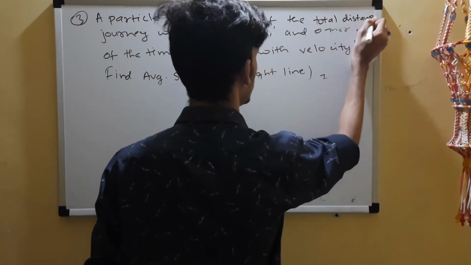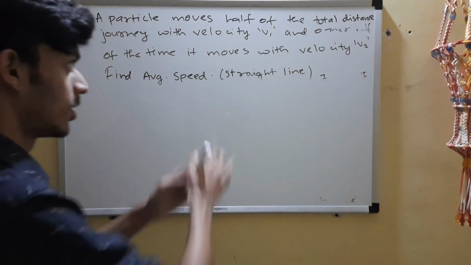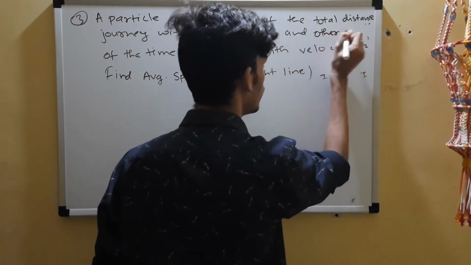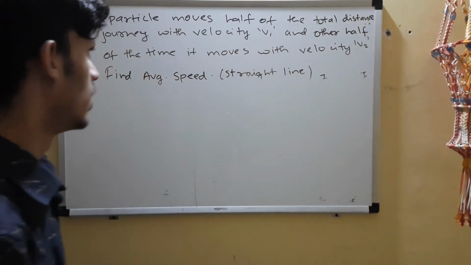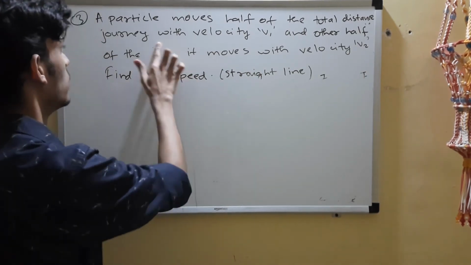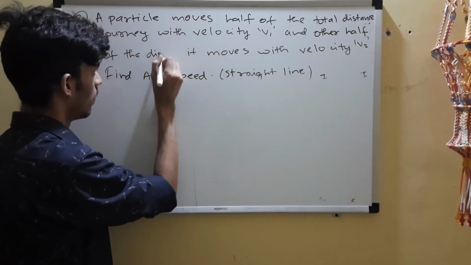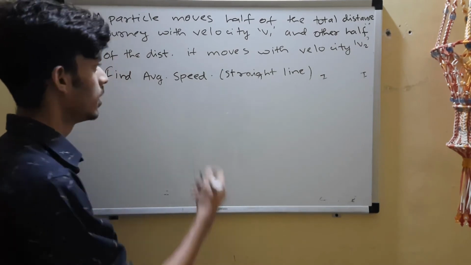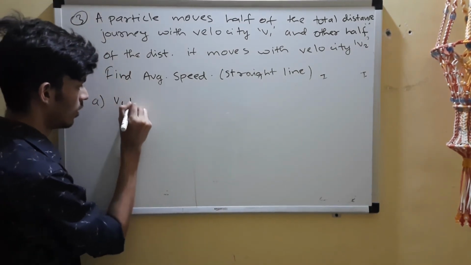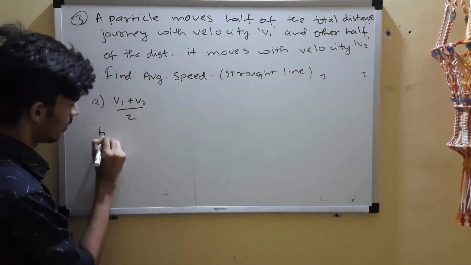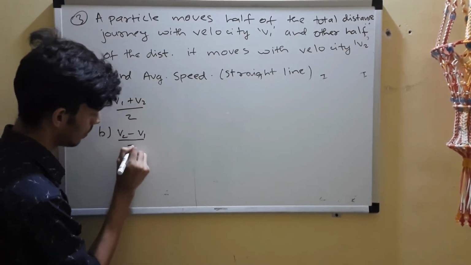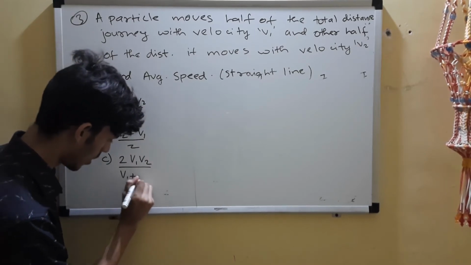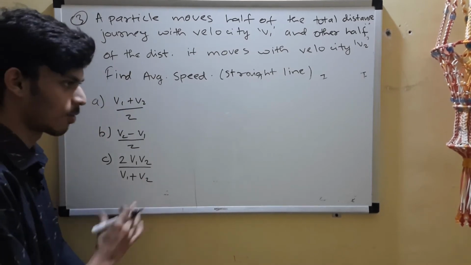So half of the total distance of the journey with velocity v1, and the other half of the distance, it moves with a velocity v2. Now tell me the average speed. Will it be again the mean, (v1 plus v2) by 2? Will it be (v2 minus v1) by 2? Or will it be the harmonic mean? I'm not pretty sure if this is called the harmonic mean.